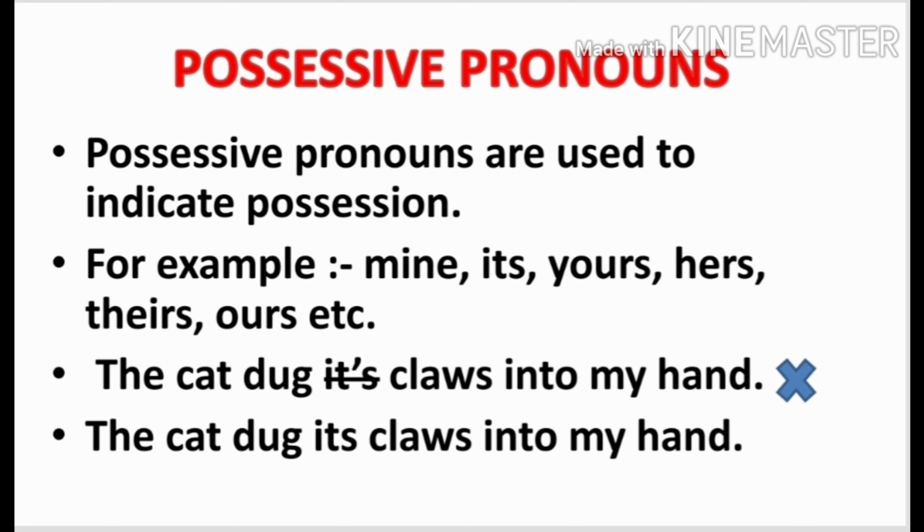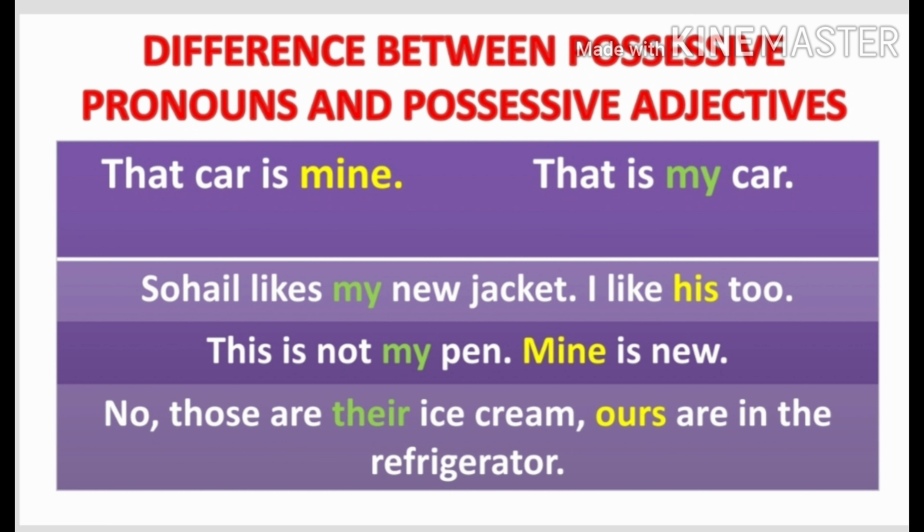Students, when we learnt about adjectives, I told you that there is a kind of adjective called possessive adjective. Now we are having possessive pronouns. So you must know the difference between these two things to understand and use the words correctly. So let's discuss the difference now. Now this is something which you have to understand very carefully. Let me tell you, the words in yellow are possessive pronouns and the words in green are possessive adjectives.